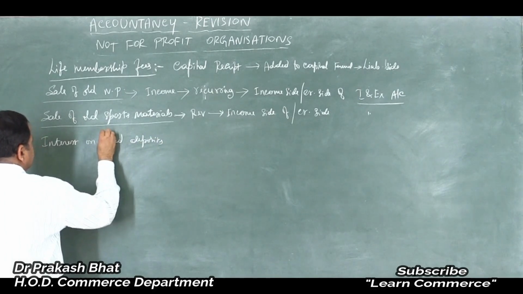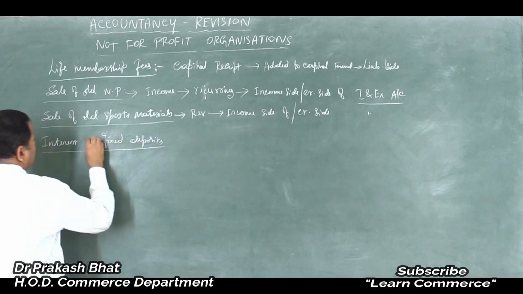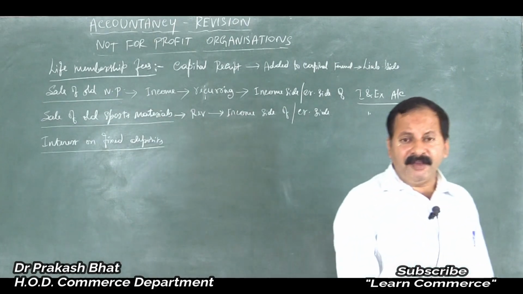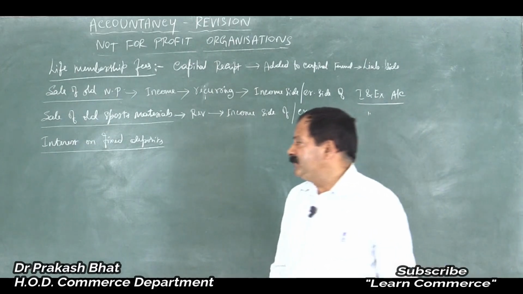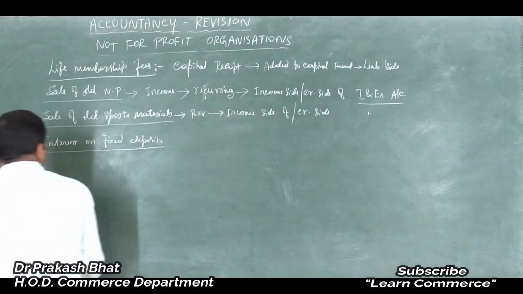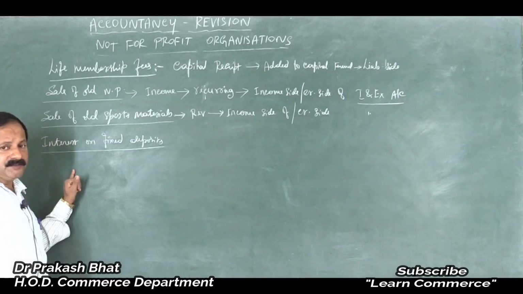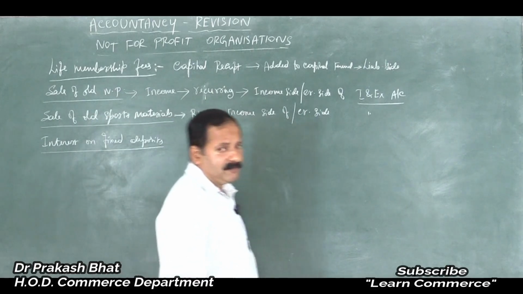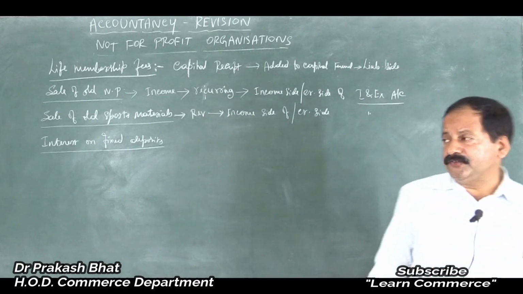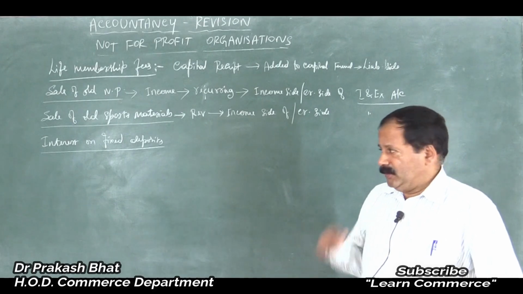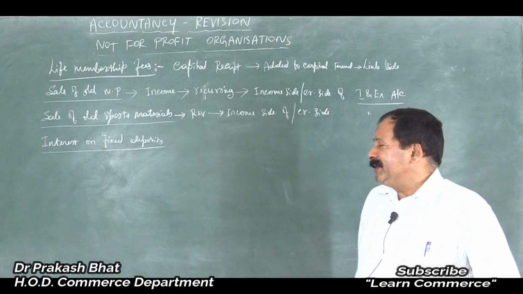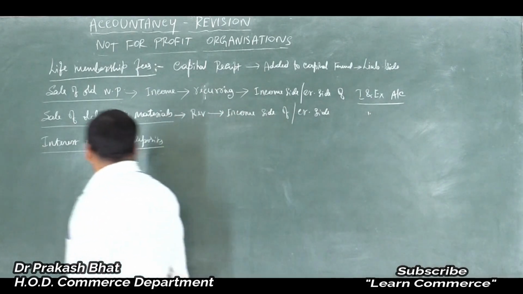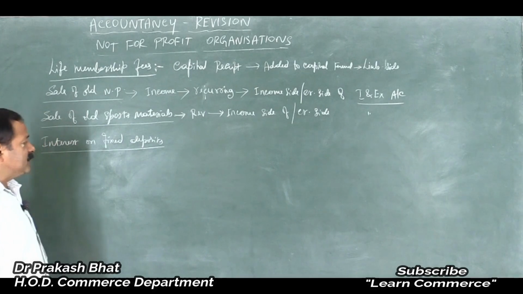Interest on fixed deposits. Any income derived from fixed assets can be credited to the income and expenditure account as an income. Interest received on fixed deposits should be entered on the credit side of the income and expenditure account, and fixed deposits should be shown in the balance sheet. Fixed deposits are non-current investments, right? So they should be entered on the asset side of the balance sheet.